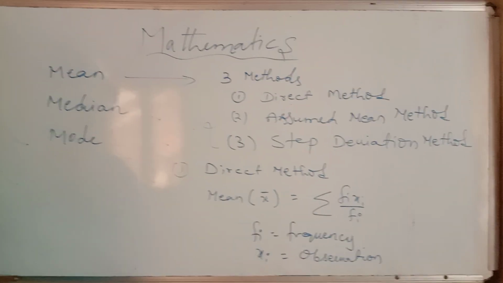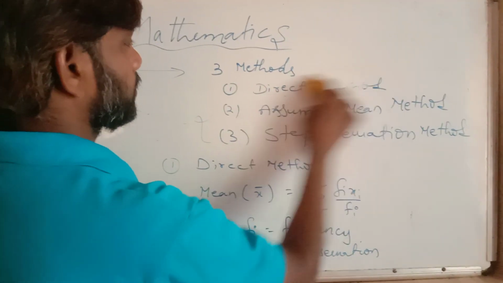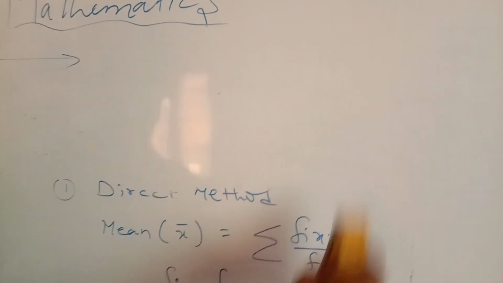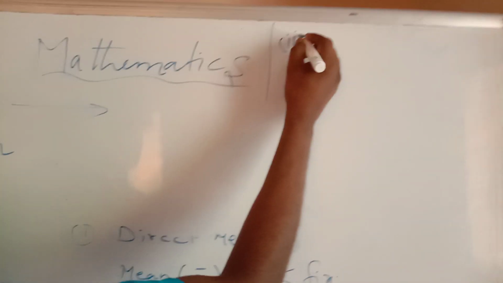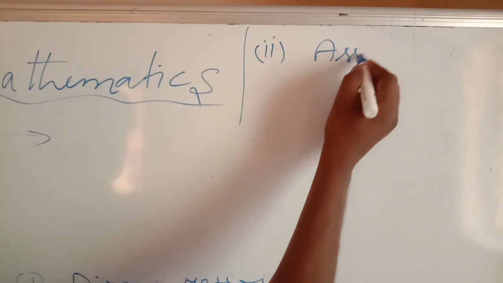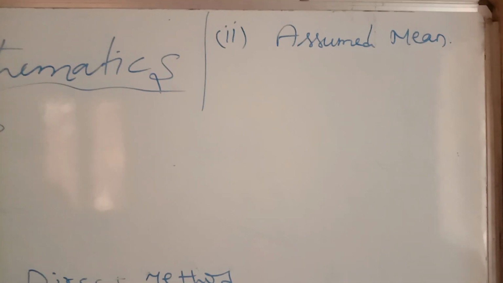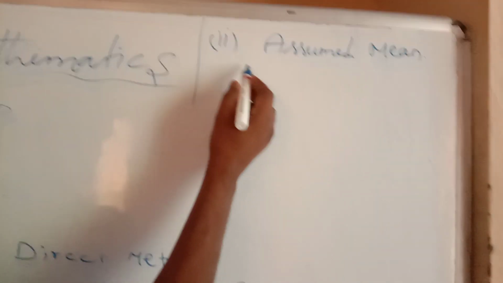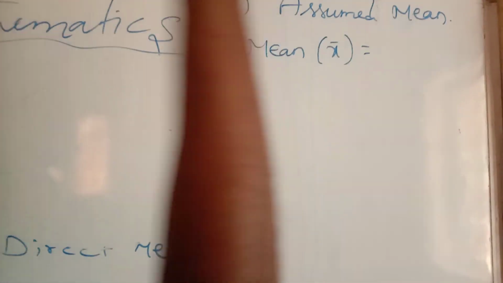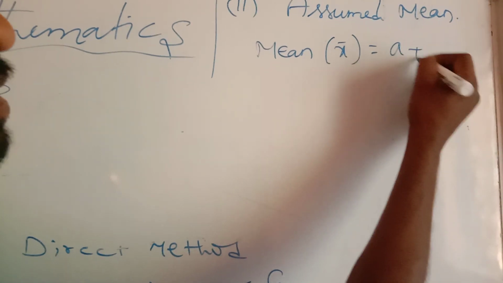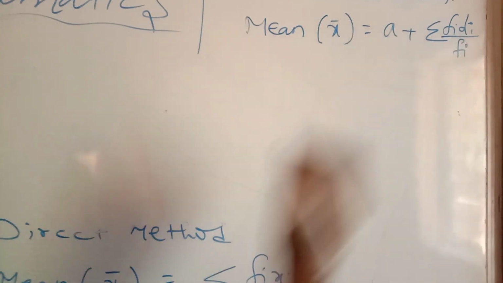The second one is the assumed mean. The formula for the assumed mean is mean x bar equals a plus sigma fi di by sigma fi.